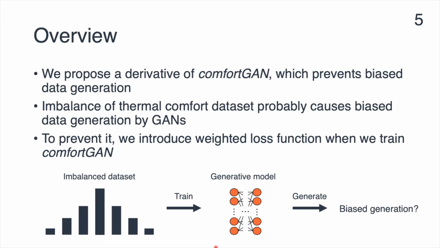This is an overview of our work. We propose a derivative of comfortGAN which prevents biased data generation. Imbalance of thermal comfort dataset probably causes biased data generation by GANs. To prevent the biased data generation, we introduce a weighted loss function when we train comfortGAN. We train the generative model using the imbalanced dataset with a weighted loss function. As a result, it can generate samples using this balanced generative model.